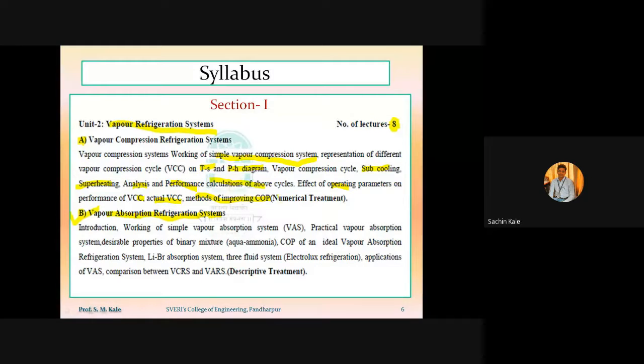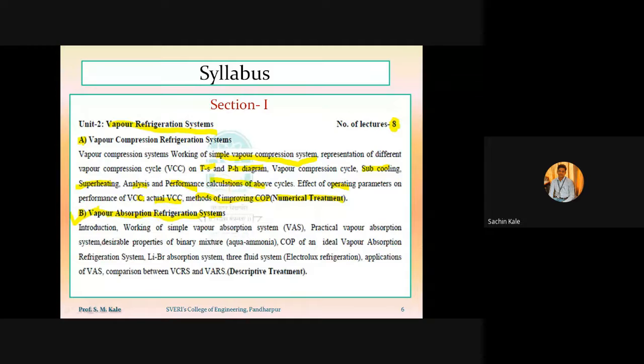So here, if you see numerical treatment, that means whatever part A will be there, for that part A we will have numericals based on the vapor compression system or types of various vapor compression refrigeration systems. Then whatever part B will be there, the name of part B is nothing but vapor absorption refrigeration system.